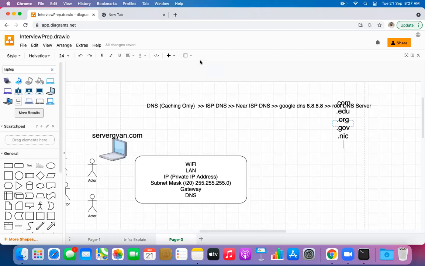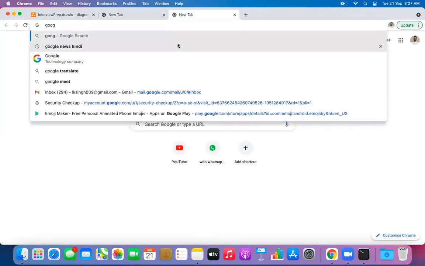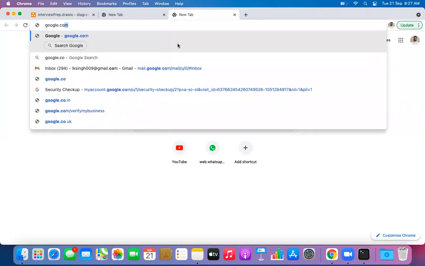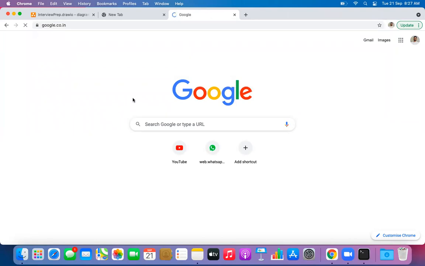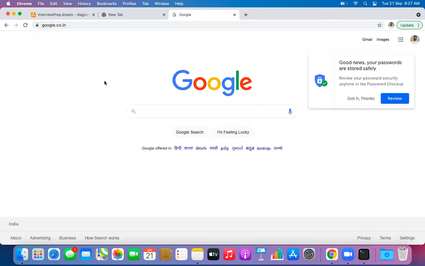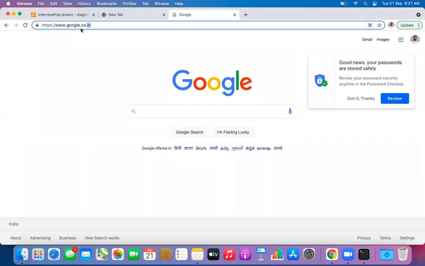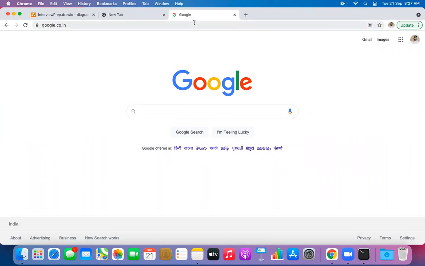Whenever we access Google, most of the time it says google.co.in. Right, so it is showing google.com. What is the domain here? google.co.in. Right, guys? So this is known as second level domain.